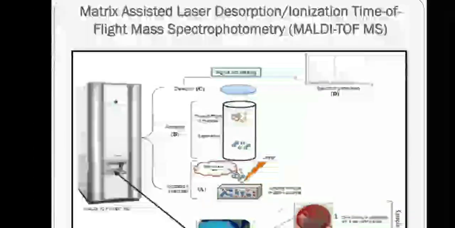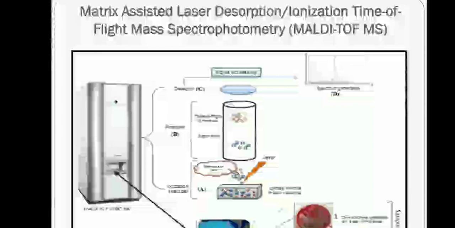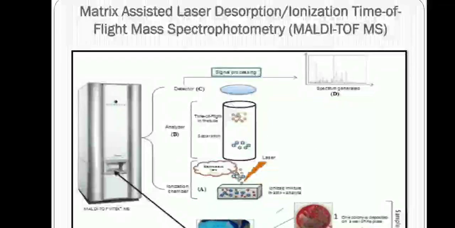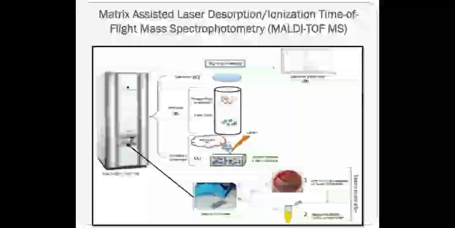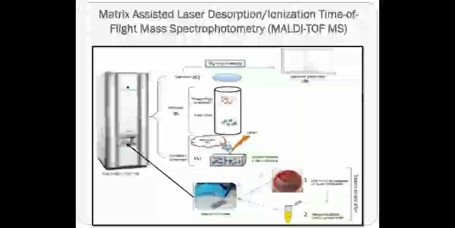Now apart from fungi, MALDI-TOF is also used in the detection of several bacterial species, but among the fungi, MALDI-TOF has proved very effective to detect yeast. We can also detect molds with the MALDI-TOF assay. This is just for your understanding. So you should be aware of a new technique called the MALDI-TOF assay.